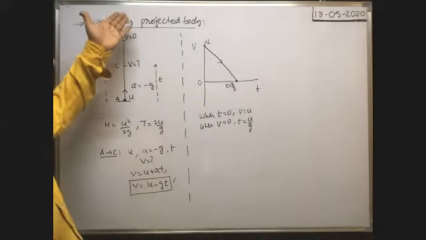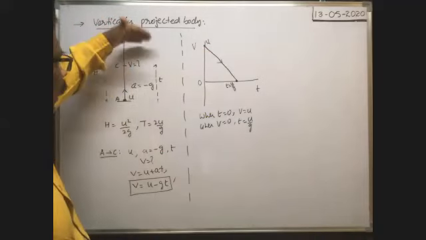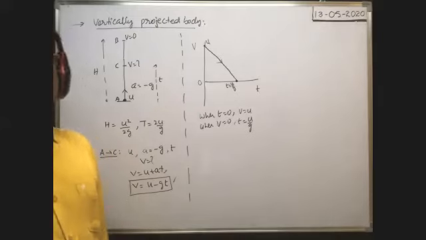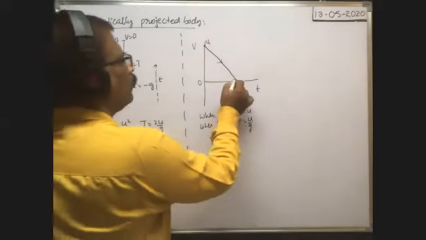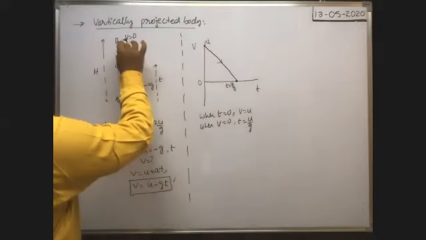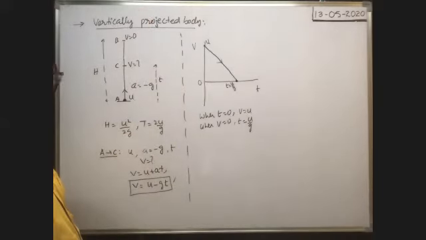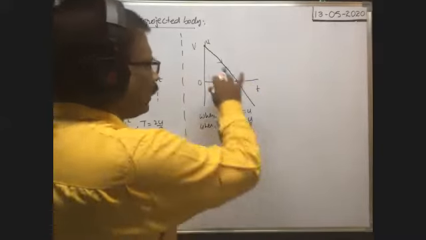After reaching the highest point, while it is coming down, what is the velocity time graph? We can draw like this, because after reaching the highest point, while it is coming down, velocity is in the negative direction. That's why here velocity must be taken in the negative direction like this. You will get the graph like this.